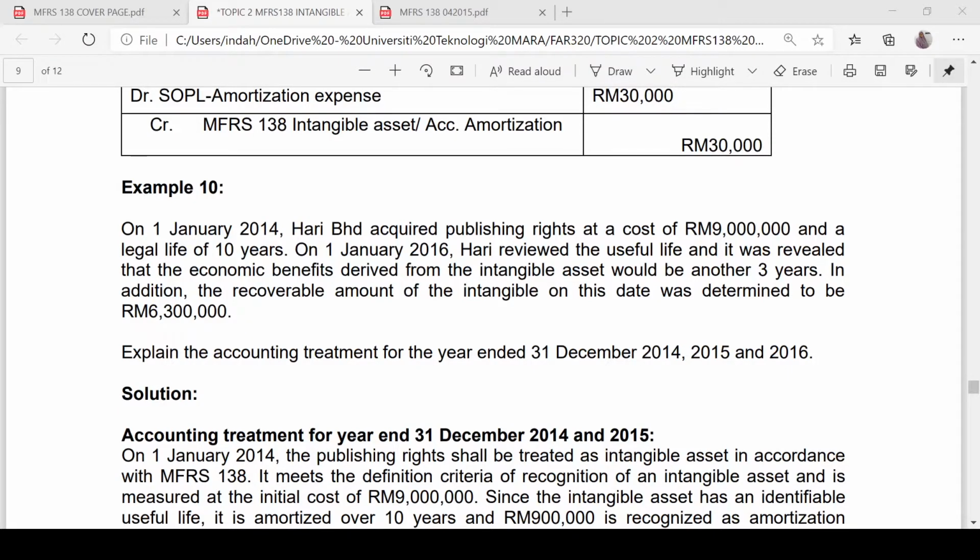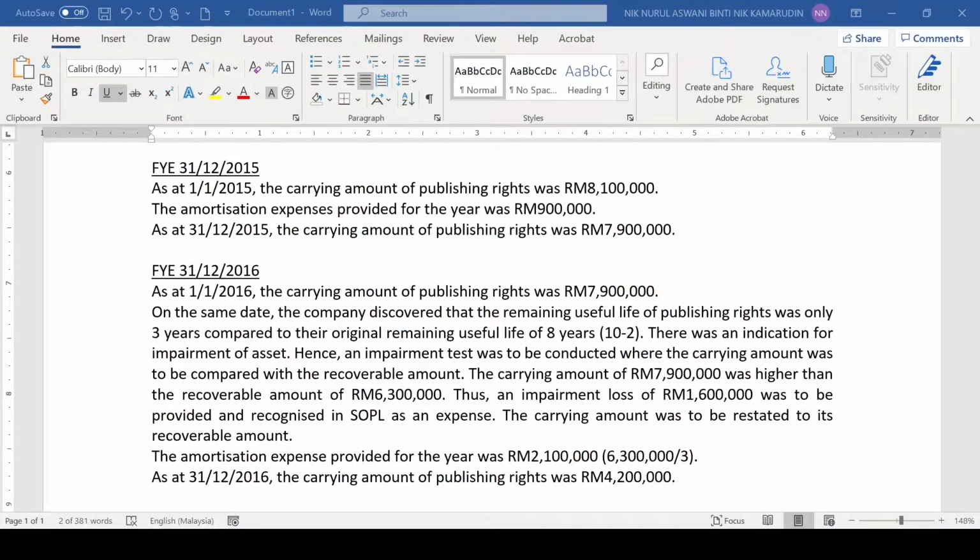So the first thing that you need to do is to prepare the working. I'm going to share with you another window for the preparation of the workings and also how to answer the question.